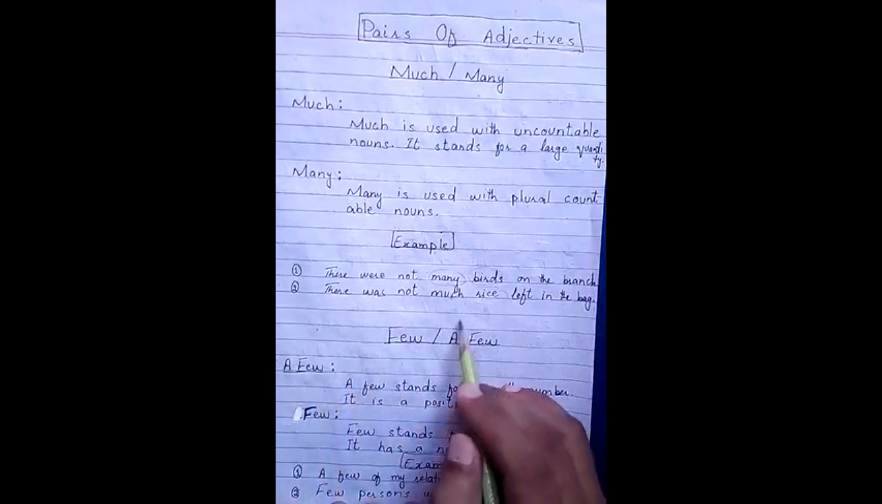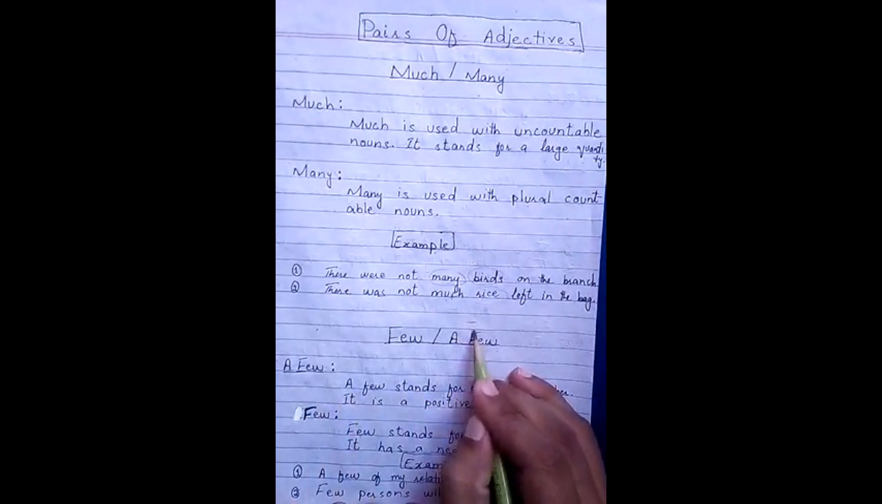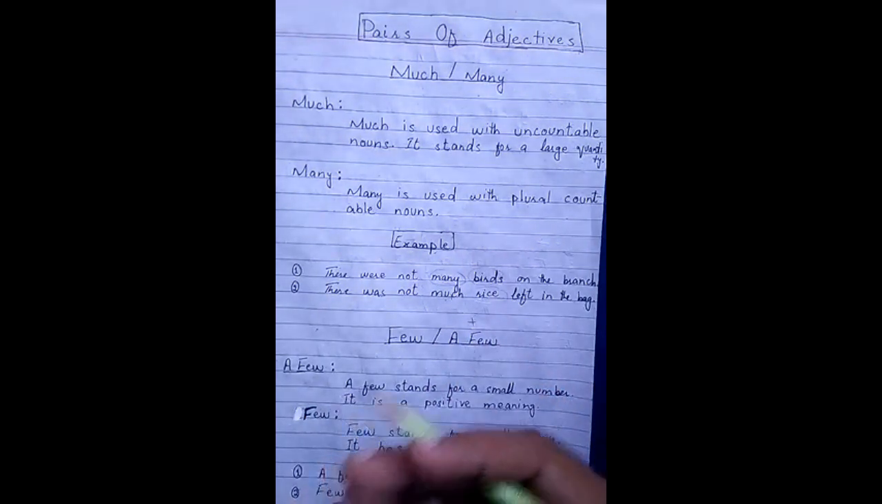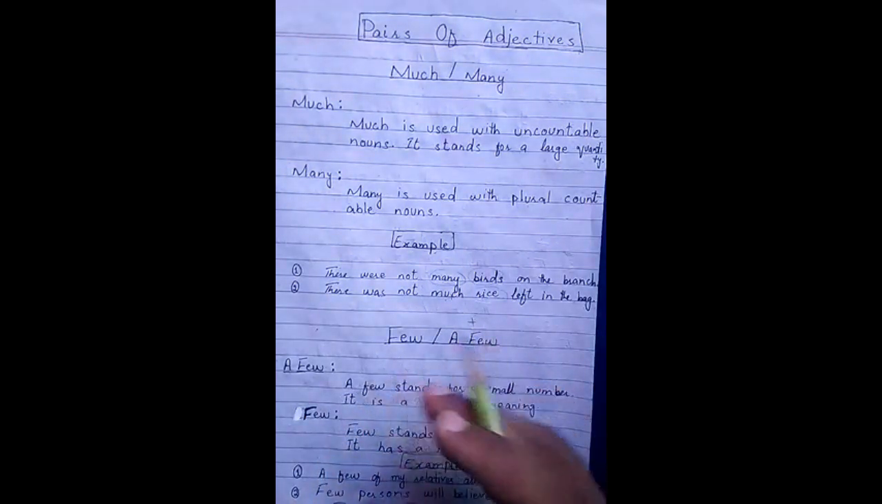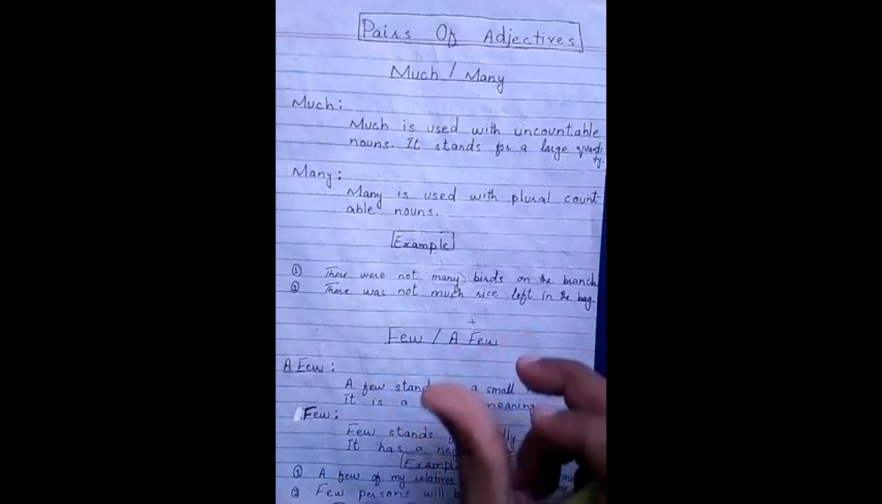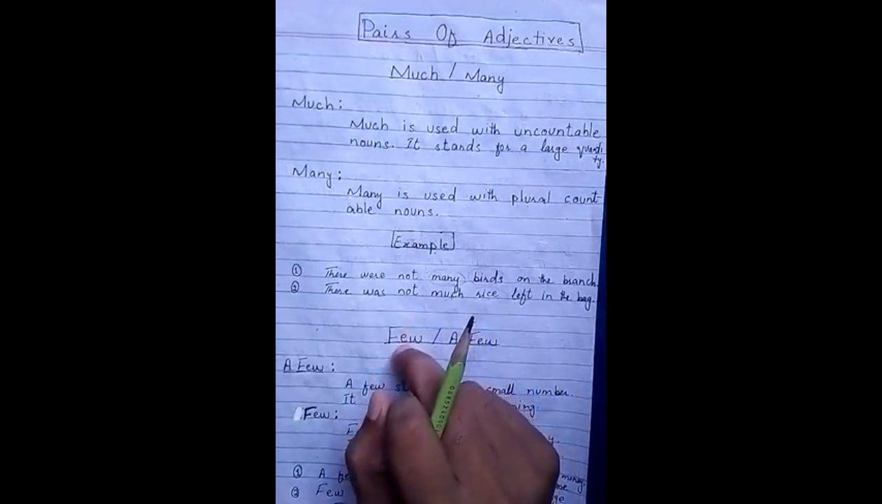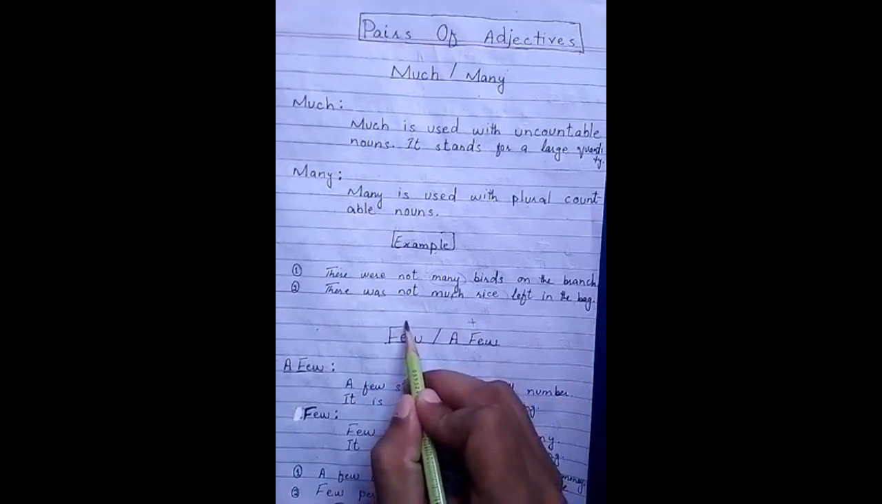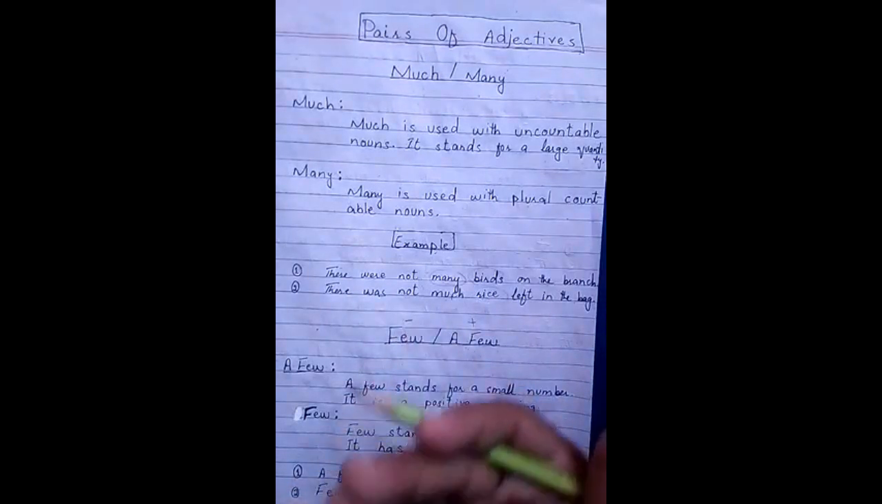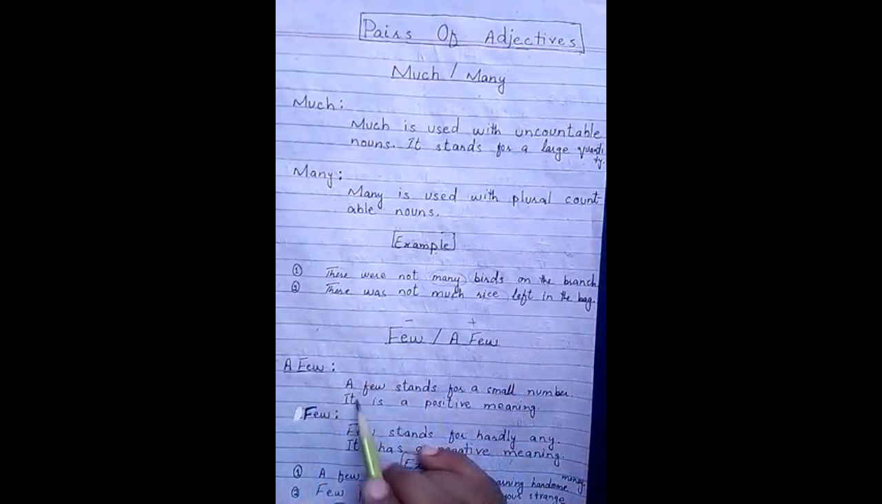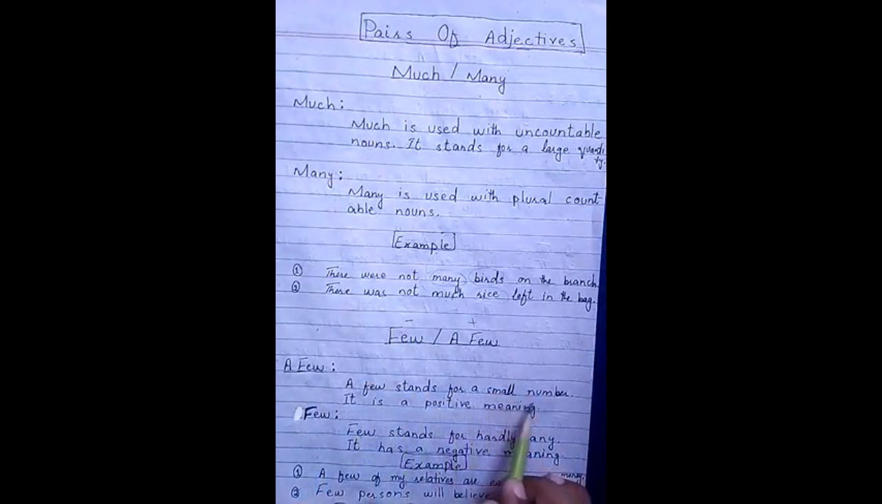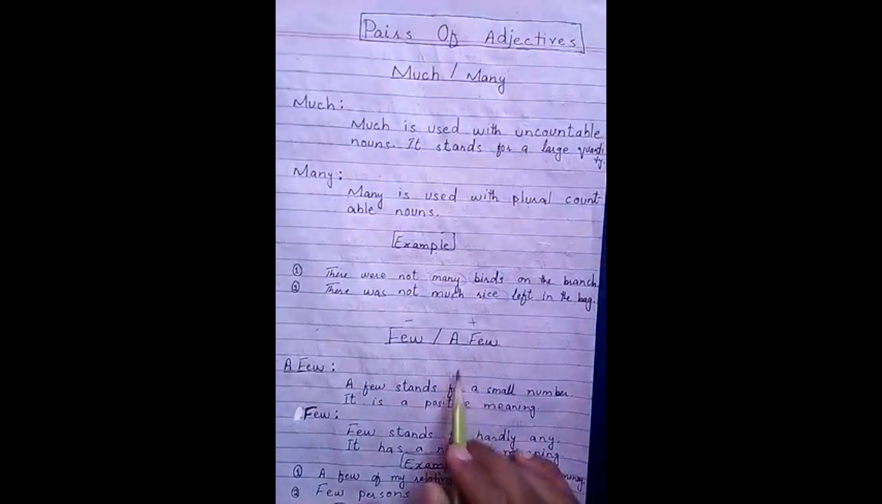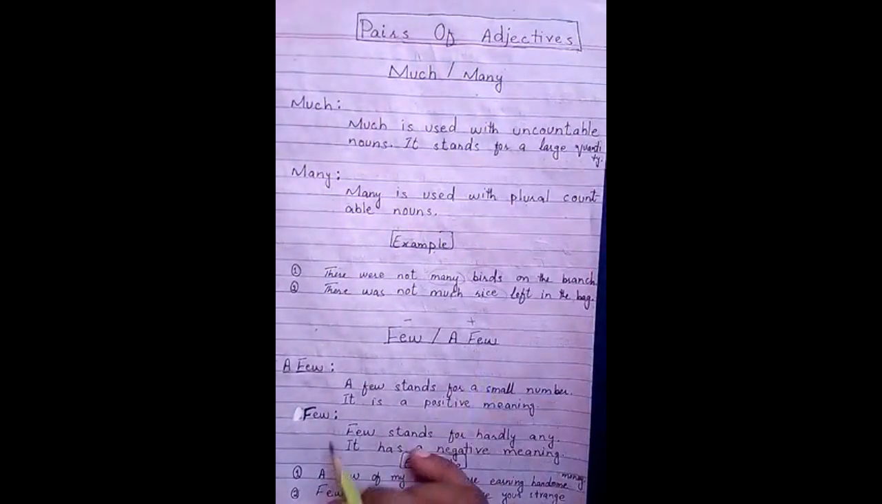A few is used in a positive sense when there is something. Not in much quantity but in little quantity, but there is existence of something. And few is always used in a negative sense, when there is nothing. Now look at the definition. A few stands for a small number. It is a positive meaning. And now look at the definition of few. Few stands for hardly any. It is a negative meaning. Now look at its examples.